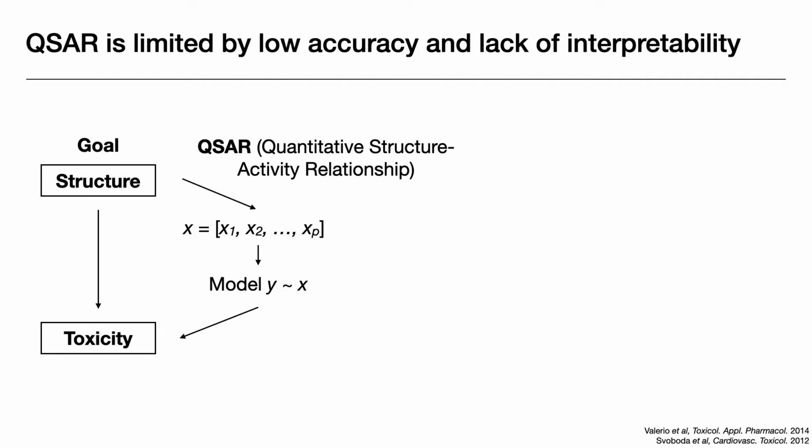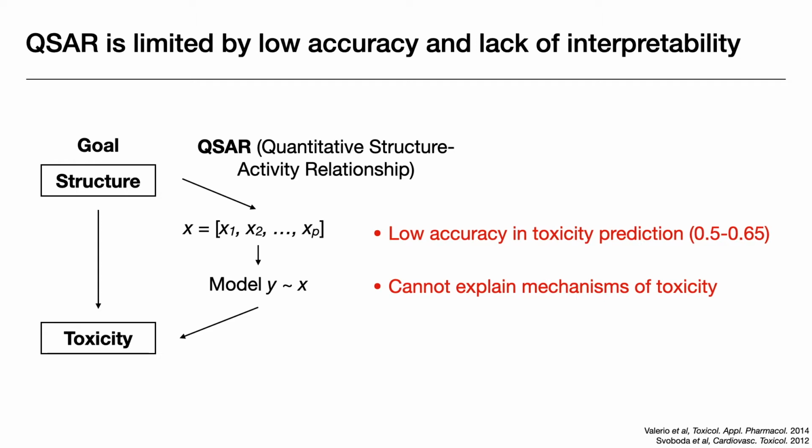However, toxicologists do not like QSAR very much. To start with, the accuracy is not very satisfying. And also because of its nature, QSAR models cannot point us to the proteins or pathways which may help explain cellular mechanism of toxicity. To address the limitation, we came up with a two-step strategy.